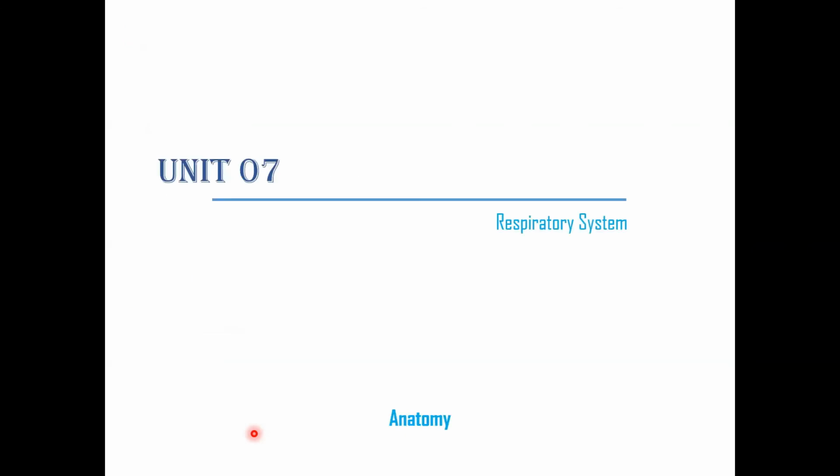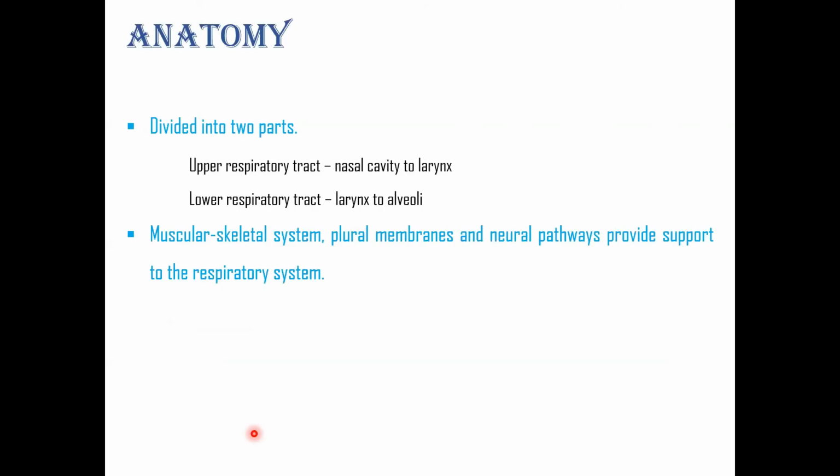Now let's talk about the anatomy of the respiratory system. Basically, the respiratory system is divided into two parts: the upper respiratory tract and the lower respiratory tract. The upper respiratory tract is from the nasal cavity to the larynx, and the lower respiratory tract is from the larynx to the alveoli.